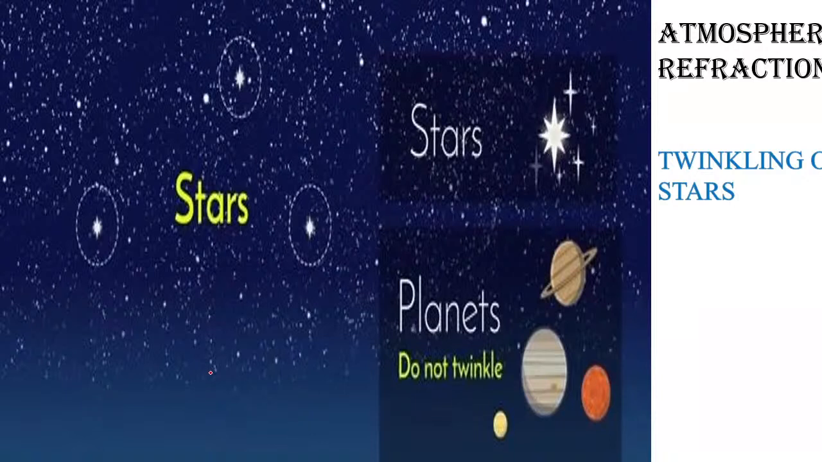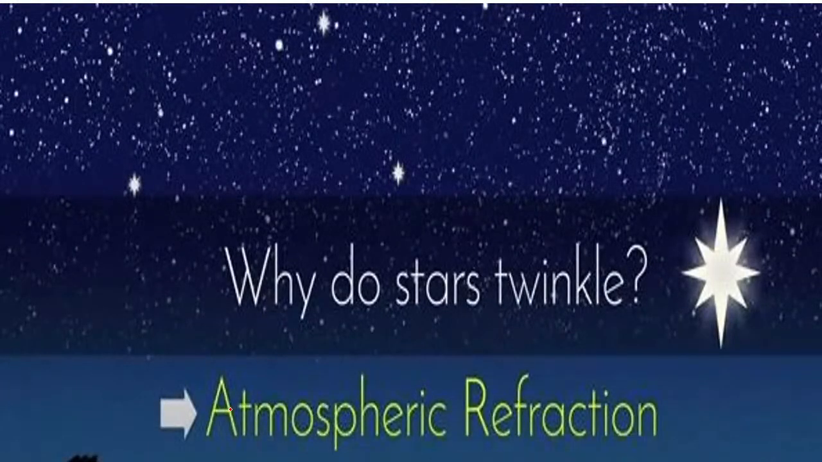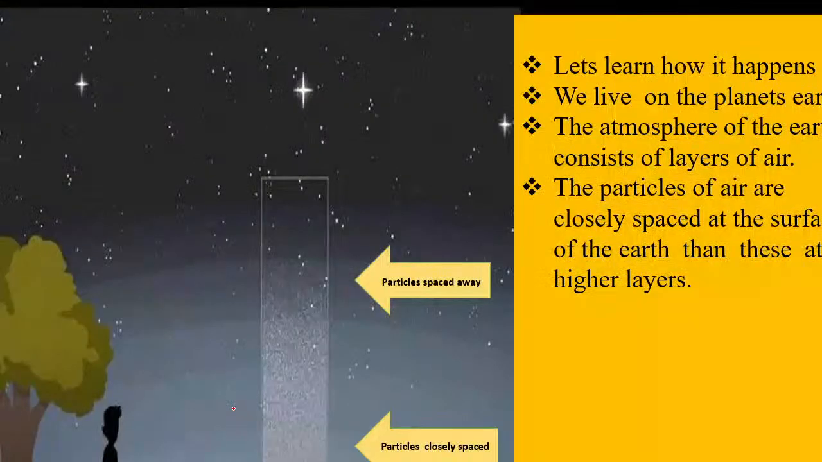Looking at the night sky, can you figure out if the objects are stars or planets? Yes, children. You have been learning this right from your childhood. The objects that twinkle are called stars, and the objects that do not twinkle are called planets. So we are going to discuss why the stars twinkle. What is the basic reason behind why the stars twinkle? The stars twinkle because of atmospheric refraction. So let us study this. Now you will see over here, children.